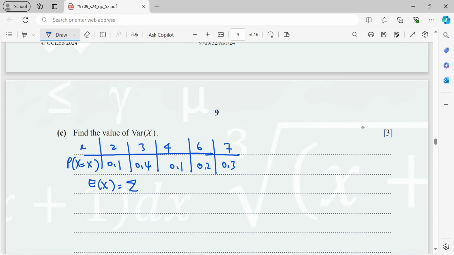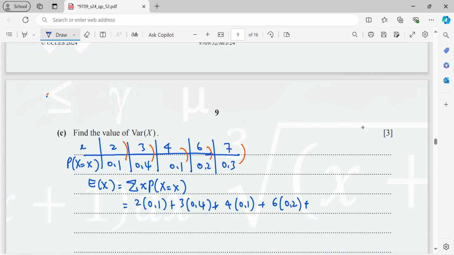E(X) is actually the summation of x P(x). So you multiply the x with the p first, multiply all this, and then you add all. So 2 times 0.1, the summation means plus, so 3 times 0.4 plus 4 times 0.1 plus 6 times 0.2 plus 7 times 0.3. Then here you will get 4.4.